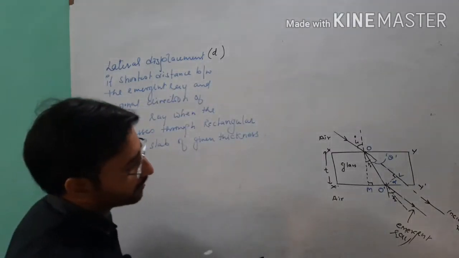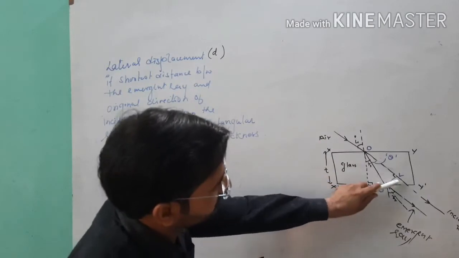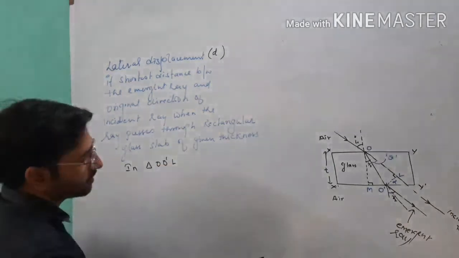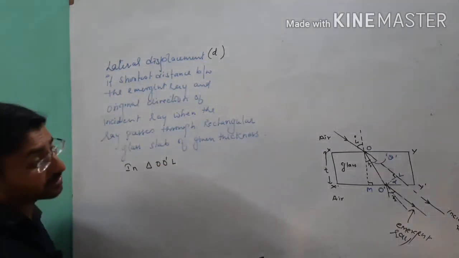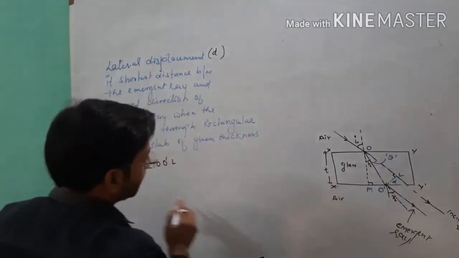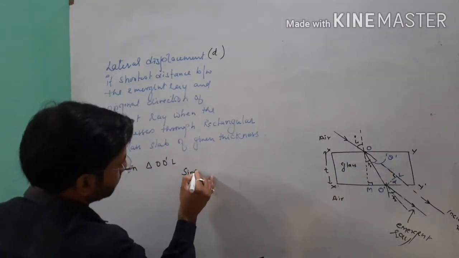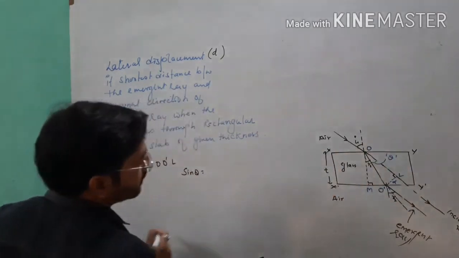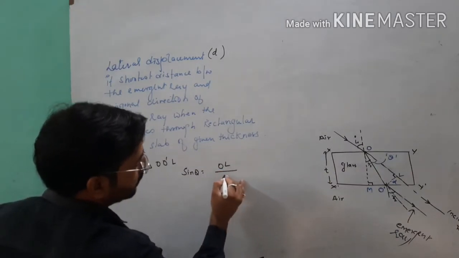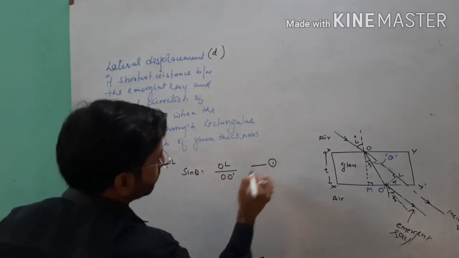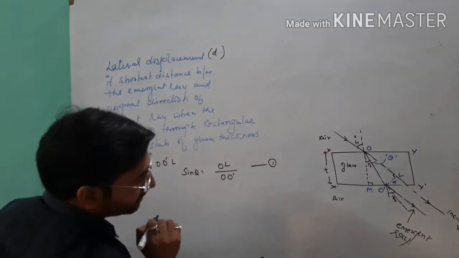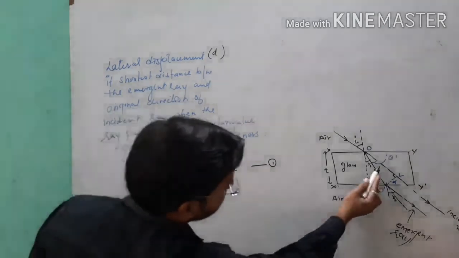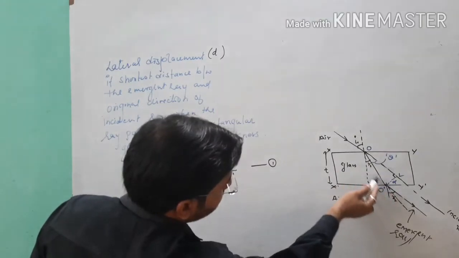And see, in triangle O dash L O, from the given diagram, try to understand the calculation of lateral displacement. In triangle O dash L O, I will use the formula sine theta. We know that sine theta is equal to perpendicular upon hypotenuse. Sine theta is equal to perpendicular O dash L upon OO dash. Equation number 1. From this condition, I can get the value of OO dash. Sine theta, you can see this is our perpendicular and this is our hypotenuse.